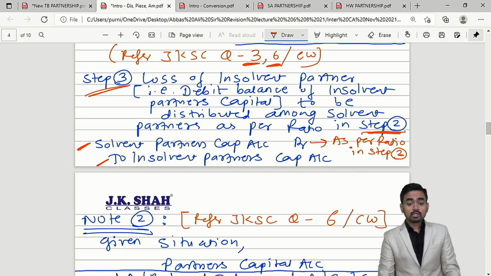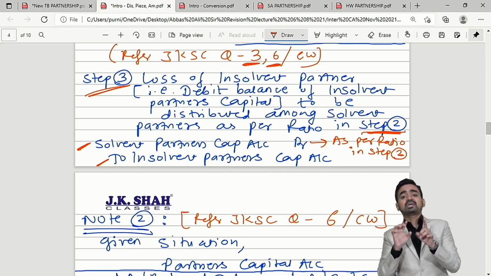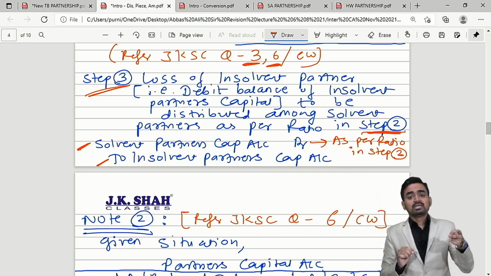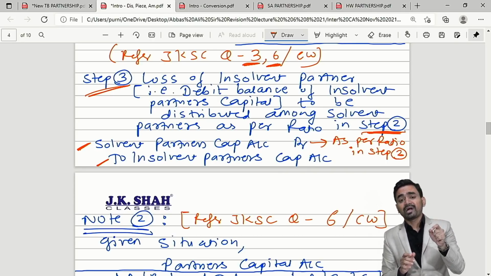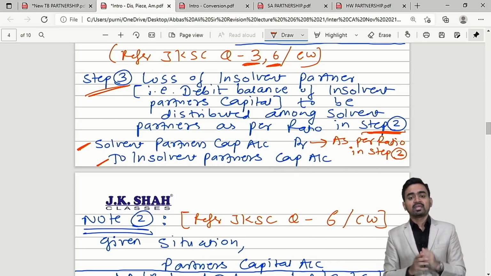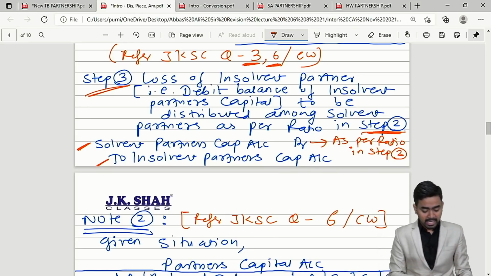Okay, my dear students, so one more time, tell me three steps. Number one is what? Solvent partners should bring their share of realization loss. In other words, if there is profit, step one will not come. Step number two, for solvent partners having credit balance, we have to find out the capital ratio. Two options are there, fixed capital and fluctuating capital. Fixed capital, the things are very simple. Simply take the fixed capital balance and find out the ratio. But if it is fluctuating capital, then you have to follow the formula: capital balance, add reserves in PSR, less miscellaneous expenditure. Correct? And the references I have already given.